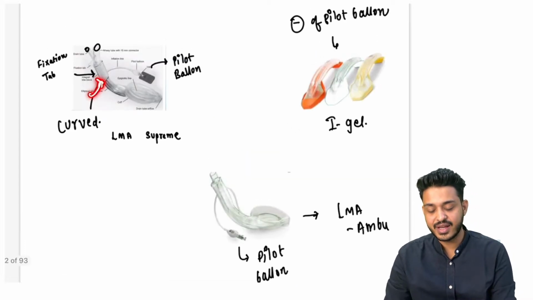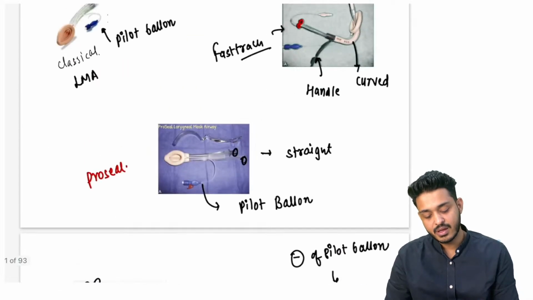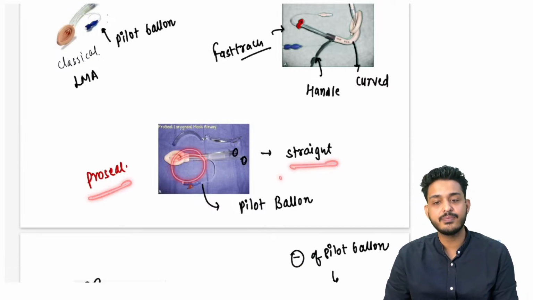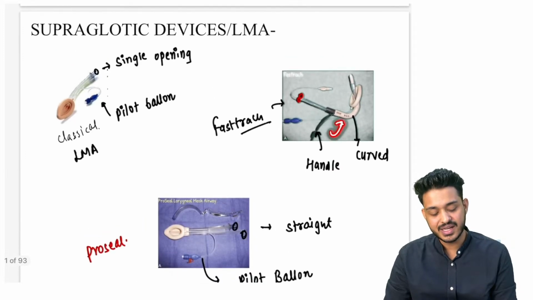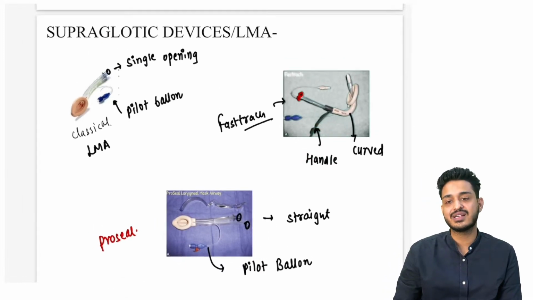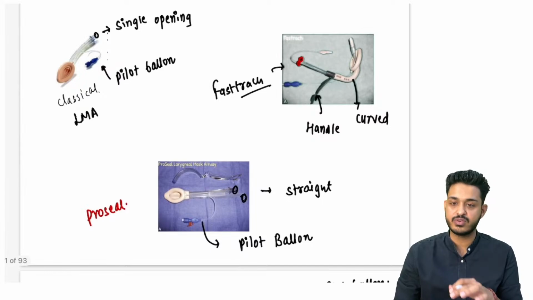अगर फिक्सेशन टैब दिख रहा है, that is going to be LMA Supreme. अगर फिक्सेशन टैब नहीं है और स्ट्रेट ब्लेड है, प्रोसील है, that is going to be your Proseal. Right. अगर कर्व्ड ब्लेड है और हैंडल दिख रहा है, that is going to be your Fastrach. This is what you need to remember for solving the question.